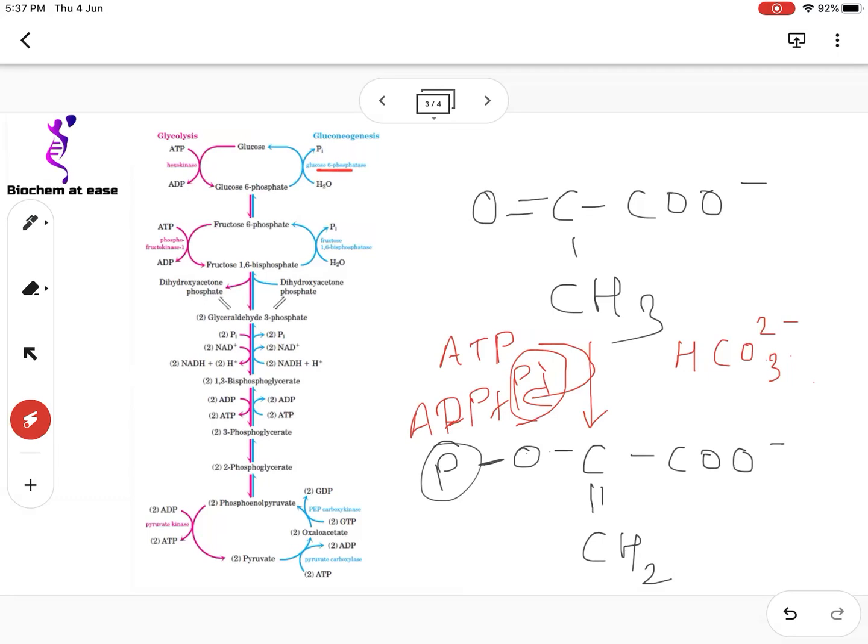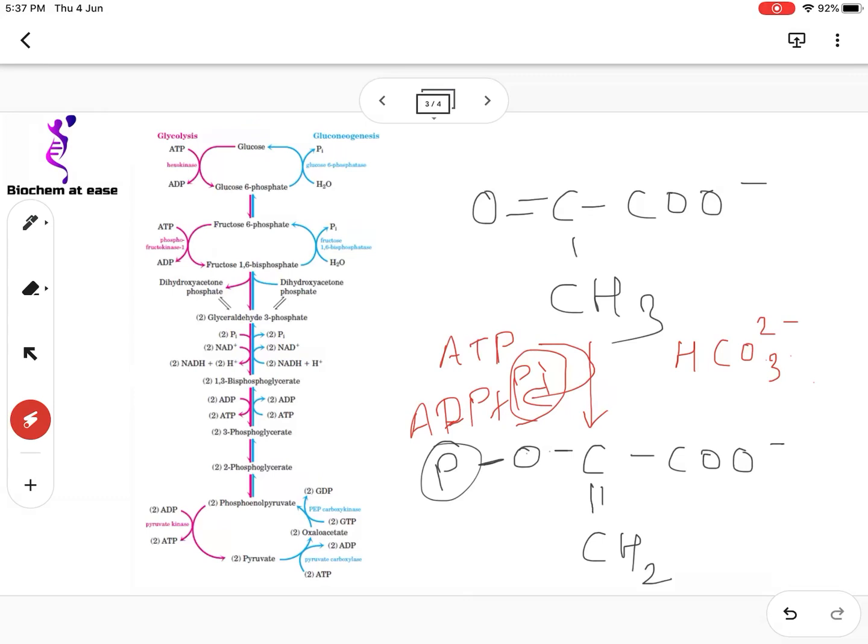After that, another reaction takes place where glucose 6 phosphate is converted into glucose by the enzyme glucose 6 phosphatase. This is again the hydrolytic cleavage of the phosphate from the C6 position to form the glucose molecule.